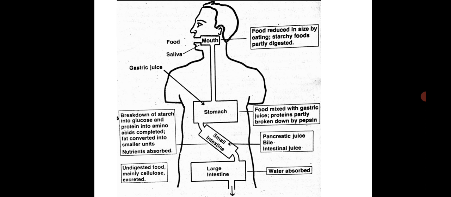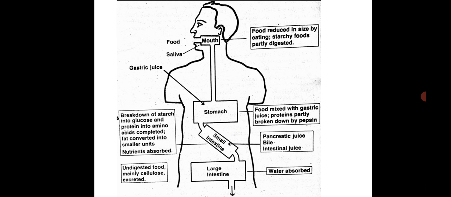Then the food is swallowed and enters the esophagus, and from the esophagus it enters the stomach. In the stomach, the food mixes with gastric juices and protein is partly broken down by the pepsin enzyme. HCl is also released in the stomach by the gastric cells. Then the partially digested food enters the small intestine, where secretions of the pancreas and liver mix with it.